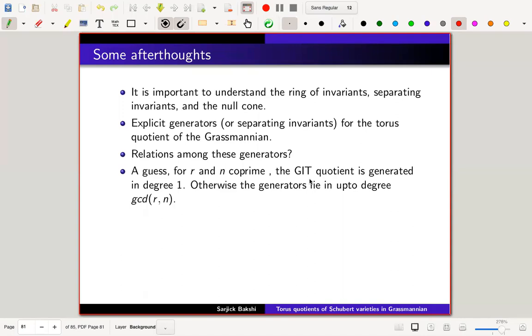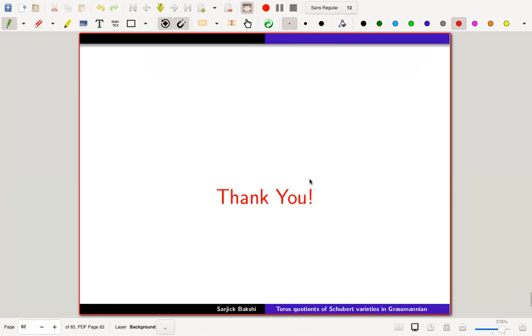And I guess, this is my guess from the proof of the theorem for G(2,n), that for r and n coprime, the quotient will be generated in degree 1. And otherwise, they will live up to the degree of GCD of r and n. And there are good reasons for this guess. Maybe sometime later I'll be also communicating this. So thank you. Yeah, so more or less that's all.